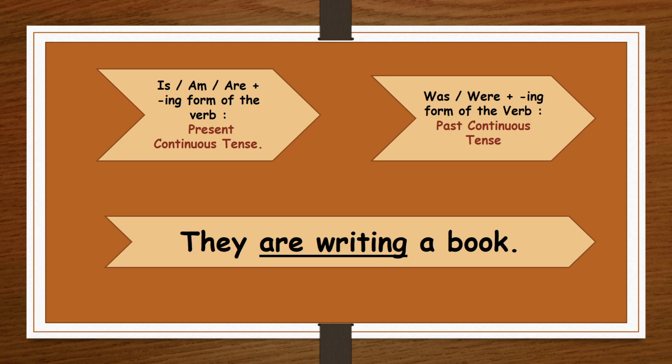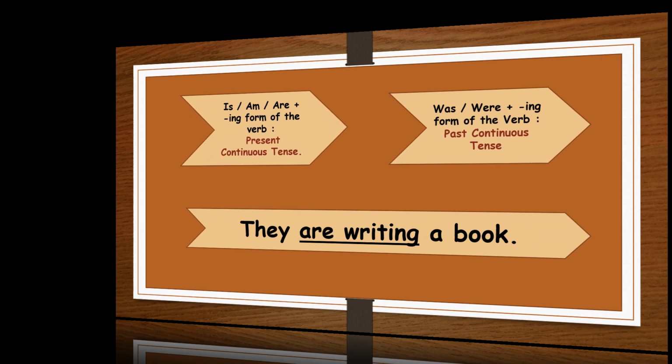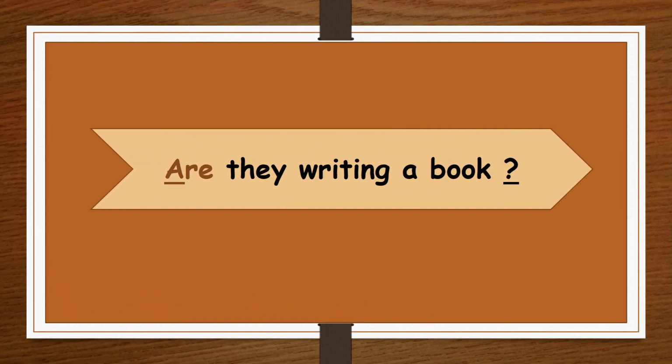So we will place this helping verb are at the beginning of the sentence and rest of the sentence remains unchanged. Put a question mark also at the end. Now, the interrogative sentence thus formed is: are they writing a book?